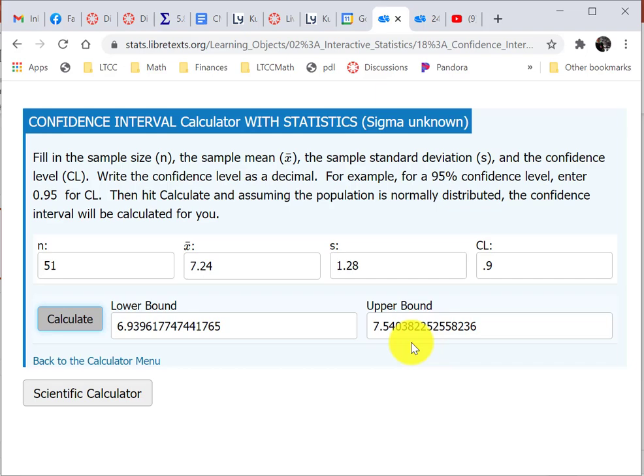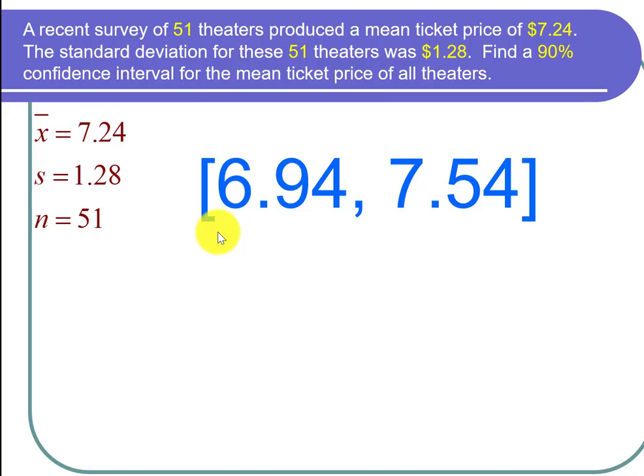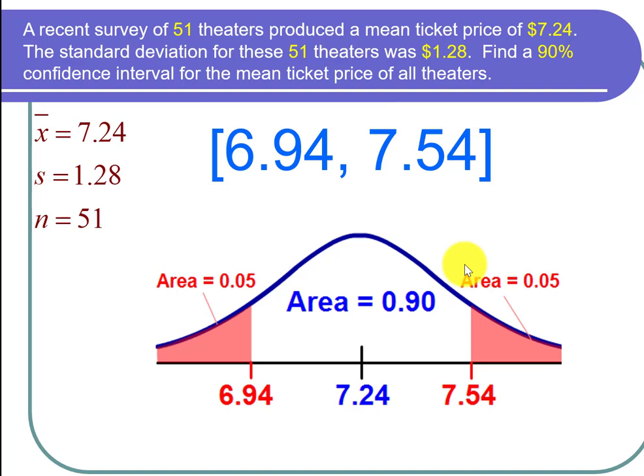So now let's go back and make interpretations. We have our confidence interval from 6.94 to 7.54. I'm going to draw a little picture, and we want a 90% confidence interval. So we have an approximate normal distribution. It's really a t-distribution. So here's what we can draw. And the area inside should be 0.9 because it's 90%.